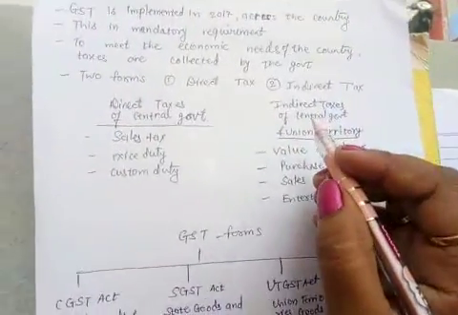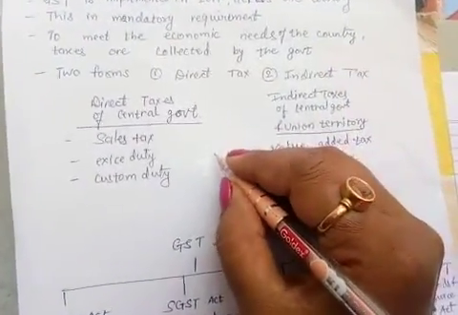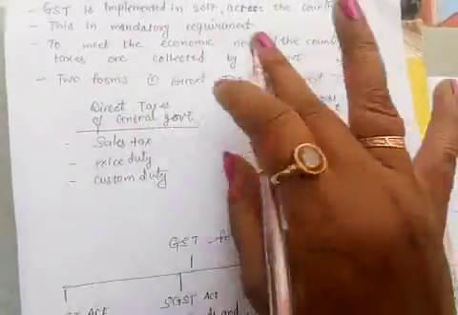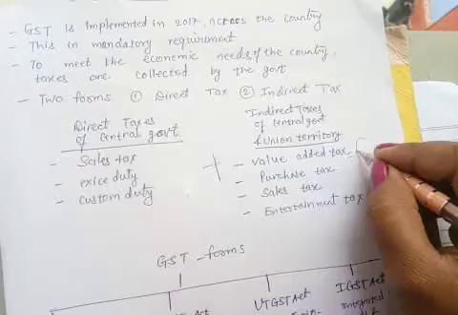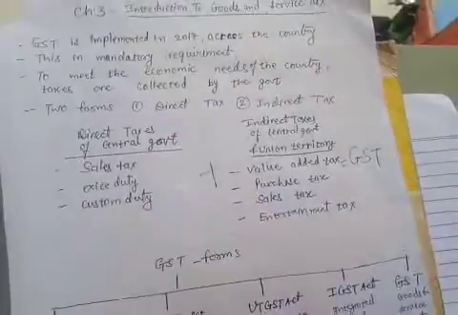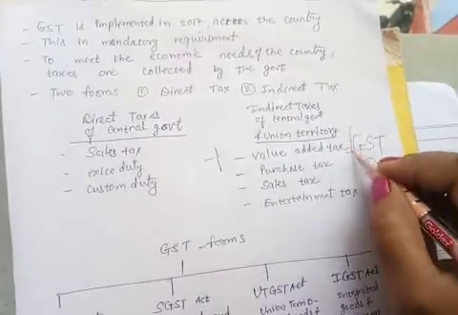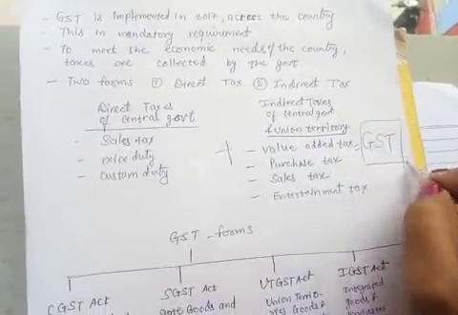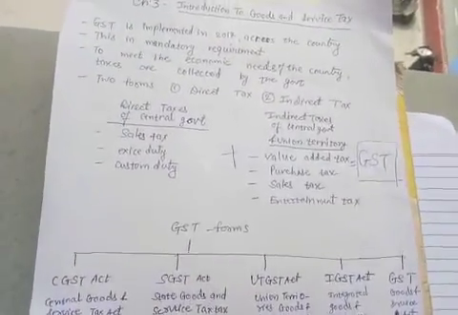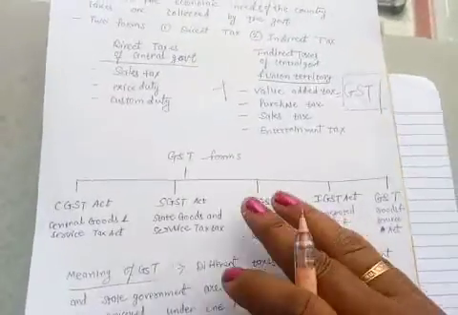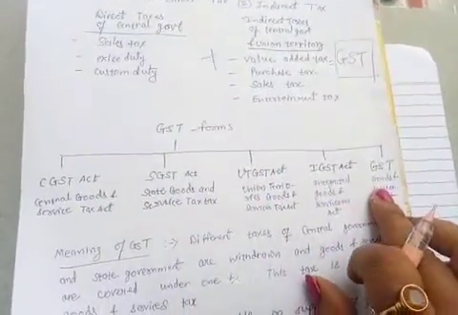So people have to pay so many taxes to the government. So now government has removed all these taxes. So direct and indirect taxes become now GST. People have to pay only one tax, that is GST. Each one has to pay only GST. That's it, right? Now there are 5 forms of GST.